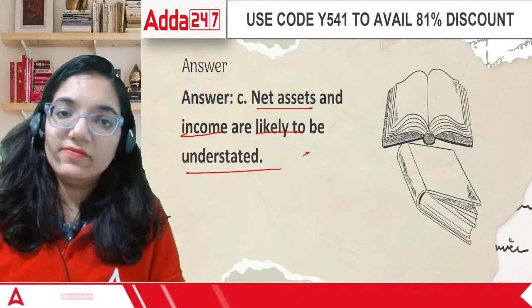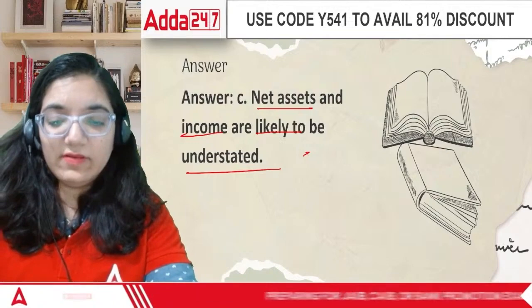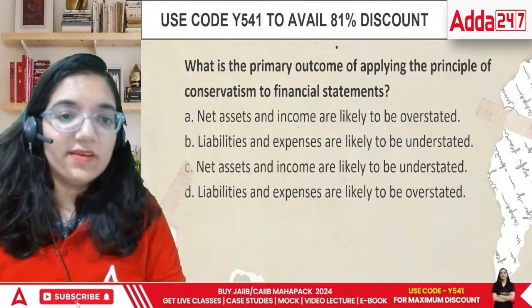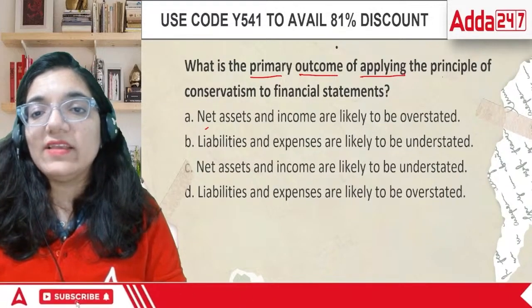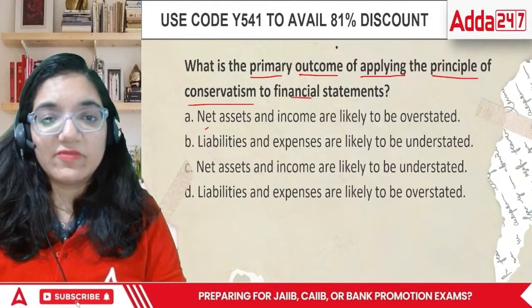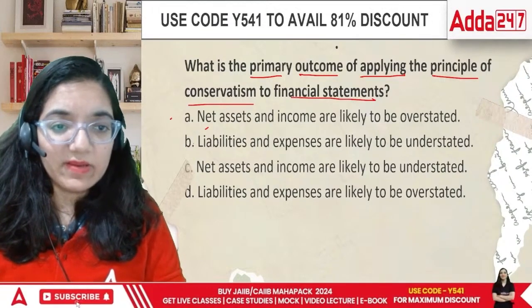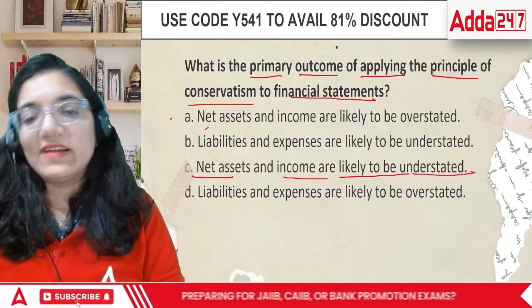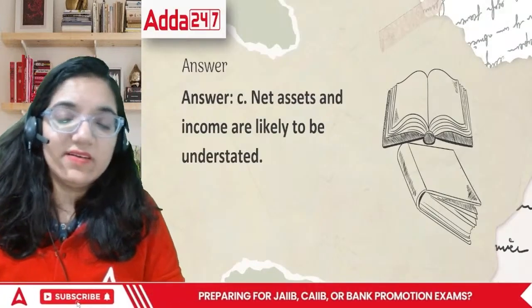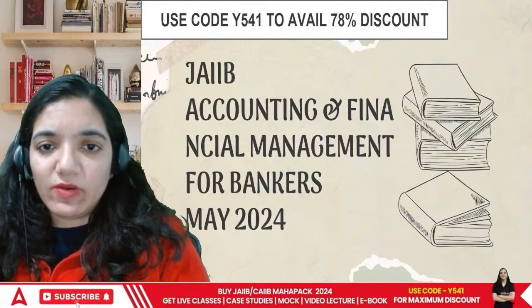Okay, so that's it for this topic, everyone. Let's go for one more question. What is the primary outcome of applying the principle of conservatism to financial statements? Acha, this is the same question, just happened to be a repetition. Net assets and incomes are likely to be understated. This is what we did now, because we are preparing for May 2024, everyone.